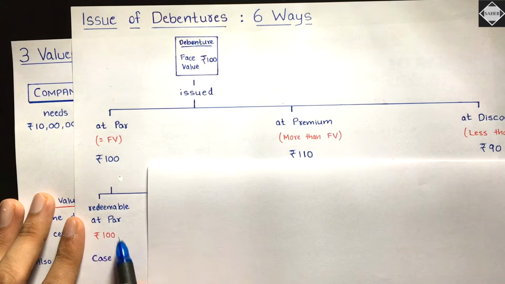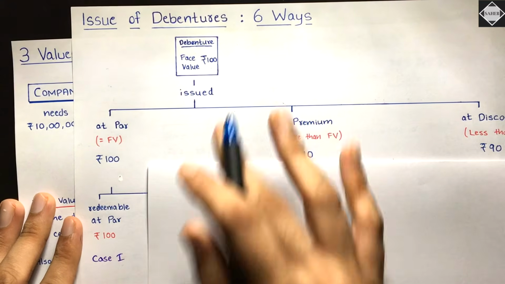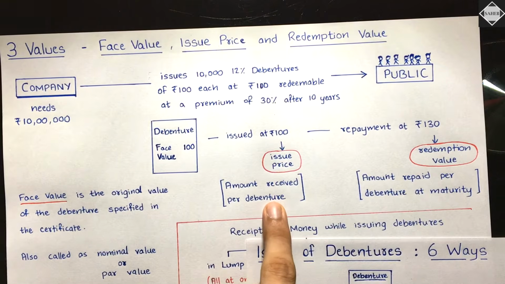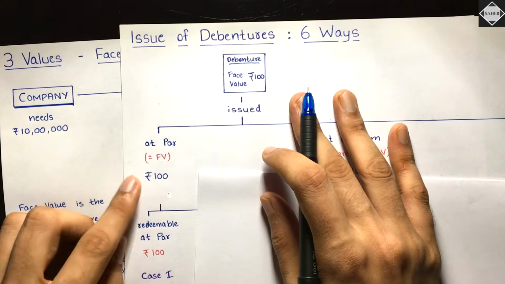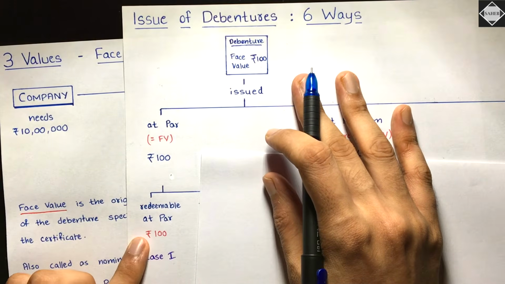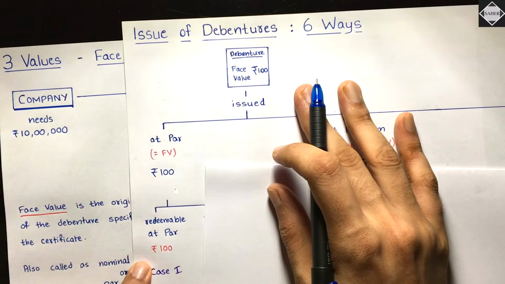So rupees 100, equal to face value. This is the issue price and this is the redemption value. Issue price is the amount received per debenture, redemption value is the amount repaid per debenture at maturity. Both of them are equal to face value, so at par, at par.